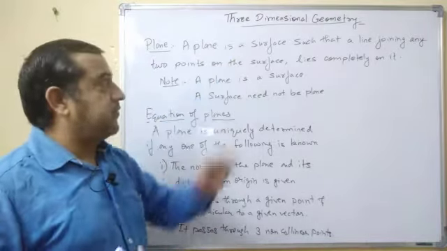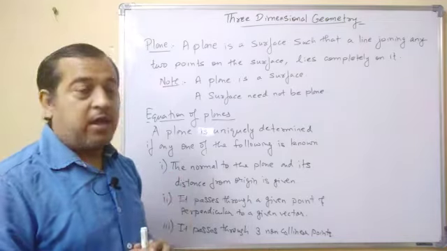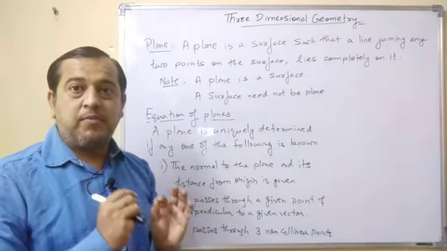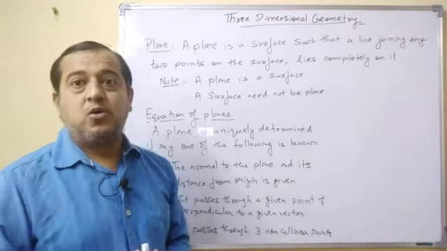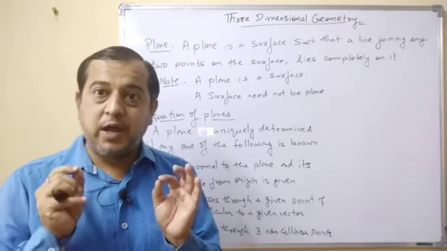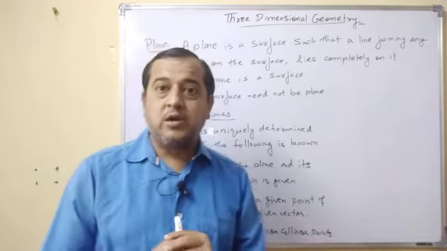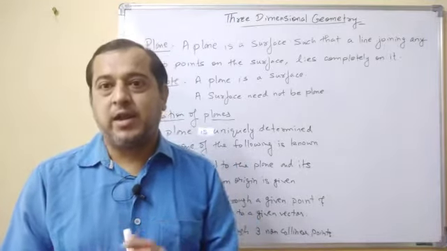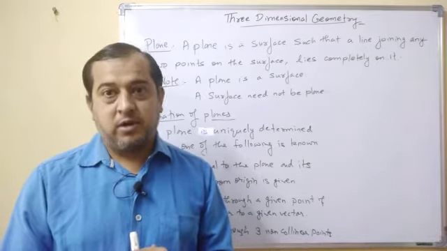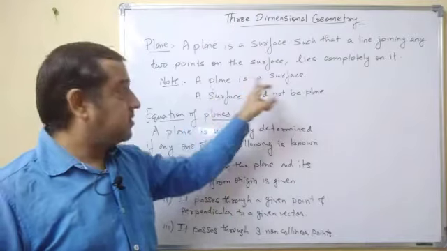A plane is a surface such that a line joining any 2 points on the surface lies completely on the surface. What is a plane? It is a surface such that if you take any 2 points on that surface and you join those 2 points by a straight line, then that straight line completely lies on the surface. Okay, now see, here it is written, a plane is a surface.